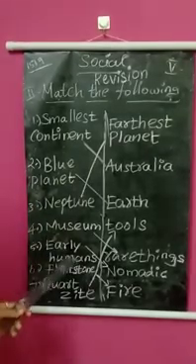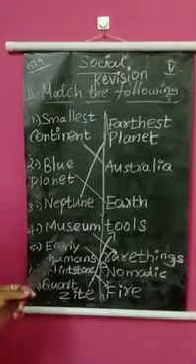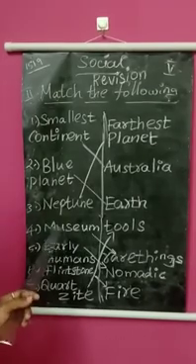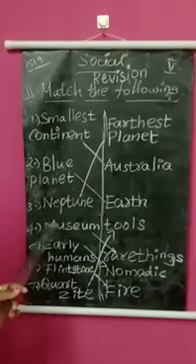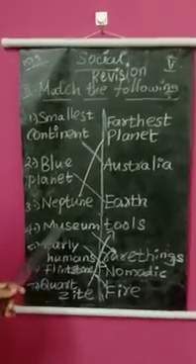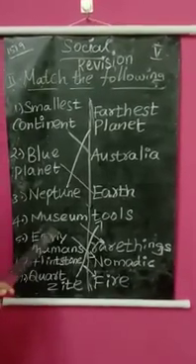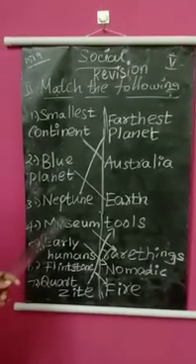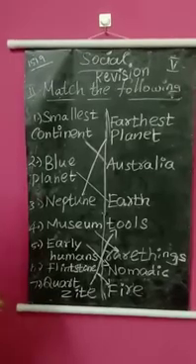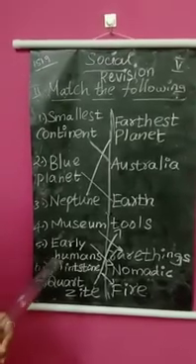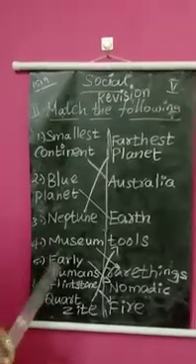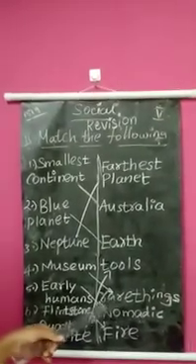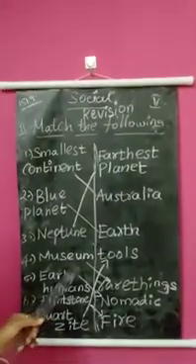And the fourth one, museum. What is the use of a museum? The museum will help us to know about our early man's life histories, our ancestors' life history. And in the museum we can see rare things and objects.